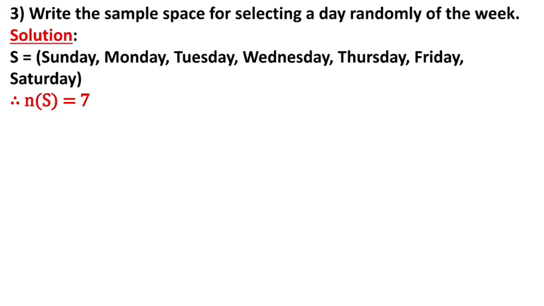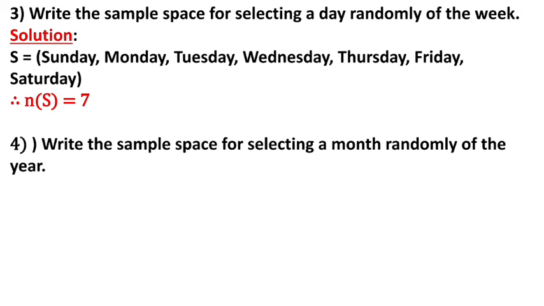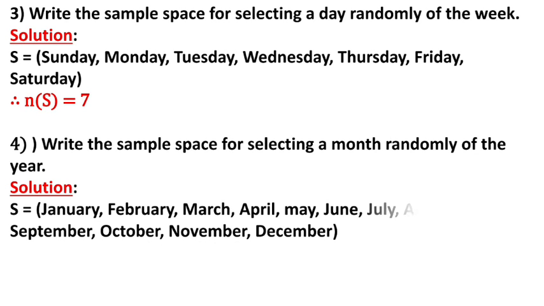Now the next question is the sample space for selecting a month randomly of the year. Here, the same way as we took the week, we will take the months. So the total number of samples is 12. Here I have taken the week. They can ask for any group for the sample space. Okay.